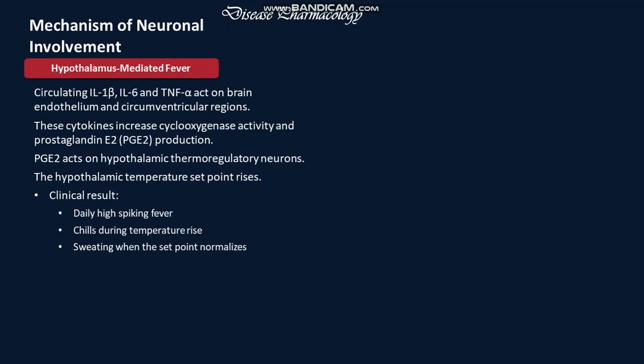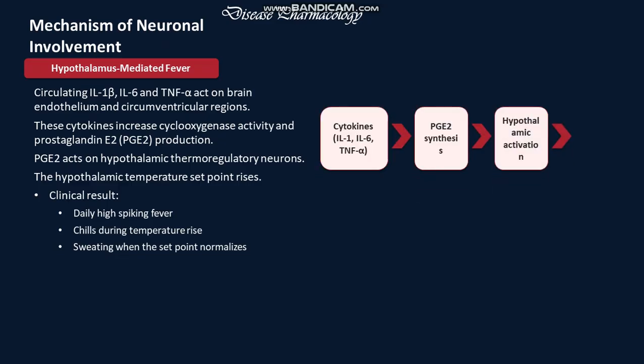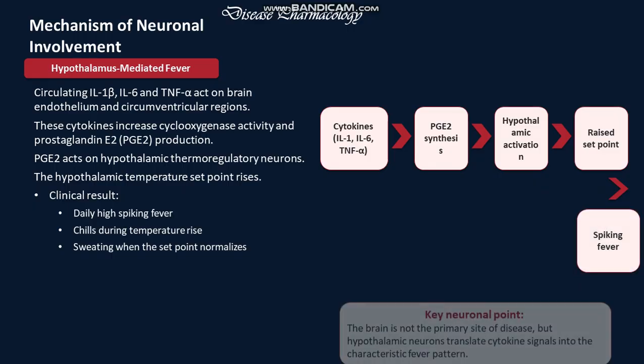Mechanism of hypothalamus-mediated fever: IL-1 beta, IL-6, and TNF-alpha act on the brain endothelium and circumventricular regions. PGE2 acts on hypothalamic regulatory neurons. Clinical results: daily high fever, chills during temperature rise, and sweating when the set point normalizes. Cytokines lead to PGE2 synthesis, hypothalamic activation, raised set point, and spiking fever.